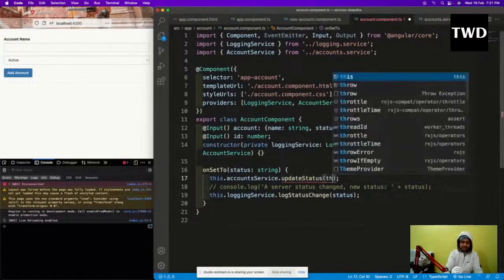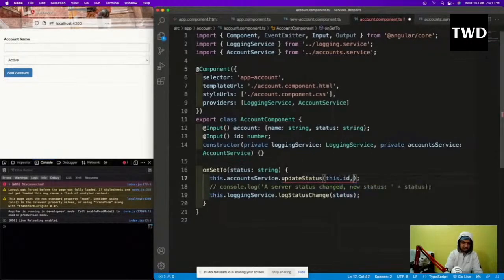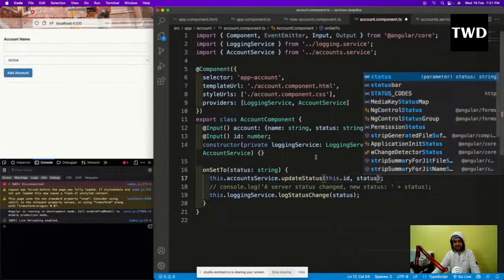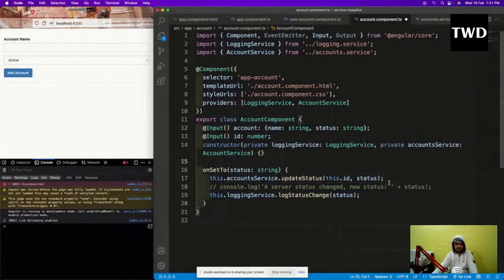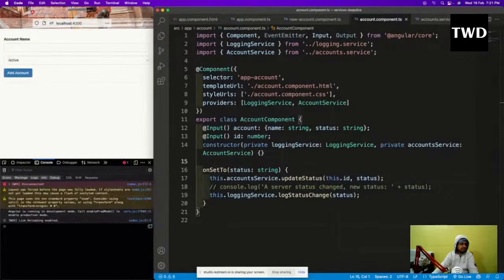This will take this.id, comma, status. This.id and status it is going to take. Okay, so this is done. Save it. Hope I have saved everything. We are not getting any error, but let us try to add something.